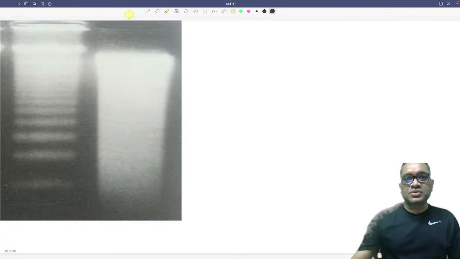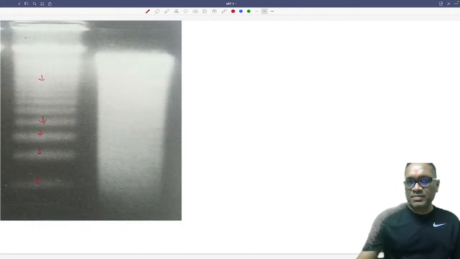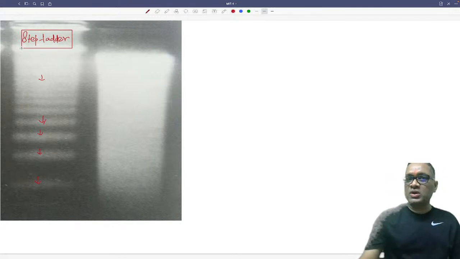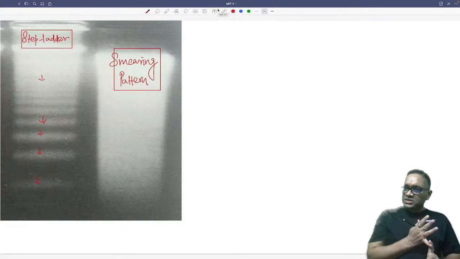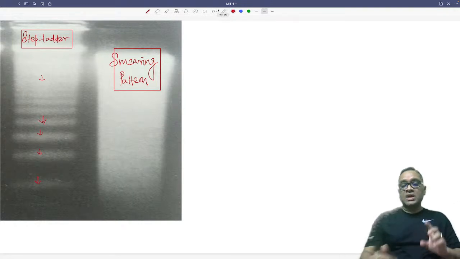Now you can see this picture again. Here you can observe these are the base pairs, and you can notice these base pairs are getting increased. All these are a step ladder pattern. A step ladder pattern is characteristic of apoptosis, and it is not diagnostic because it will be seen in necrosis also. In necrosis, we are going to see a smearing pattern. These are the pictures which the examiner will be asking you in exam. So now you understood this point: step ladder pattern, apoptosis and necrosis both, but it is characteristic of apoptosis. A smearing pattern will be seen in necrosis.